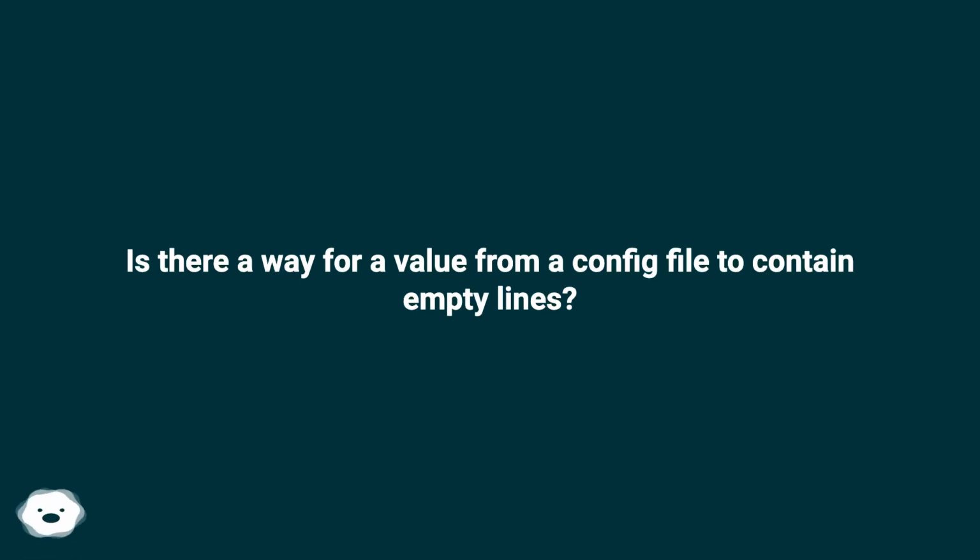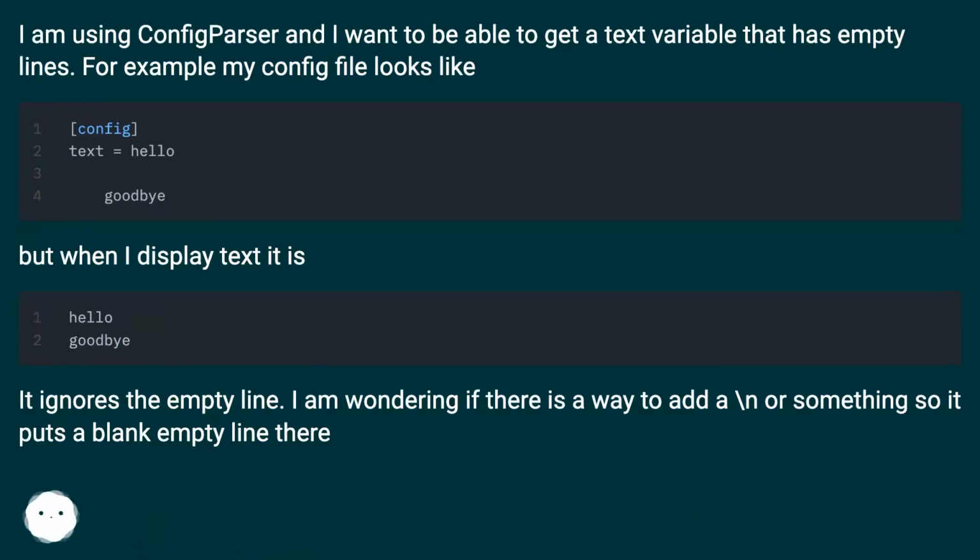Is there a way for a value from a config file to contain empty lines? I am using config parser, and I want to be able to get a text variable that has empty lines. For example, my config file looks like... But when I display text, it ignores the empty line. I am wondering if there is a way to add a / or something so it puts a blank empty line there.